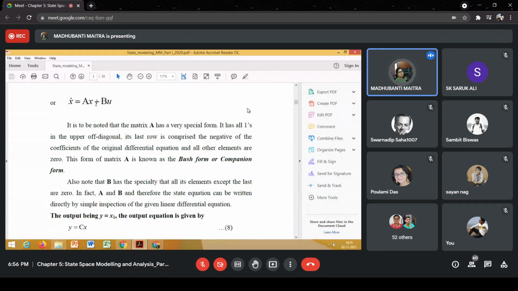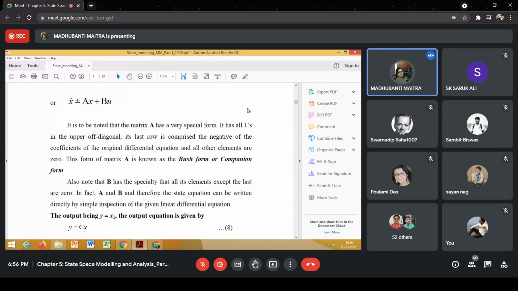The state equations can be written as the first one, x1 dot is equal to, since it is a linear system, x1 dot will be a linear combination of all the state variables and the input variables.